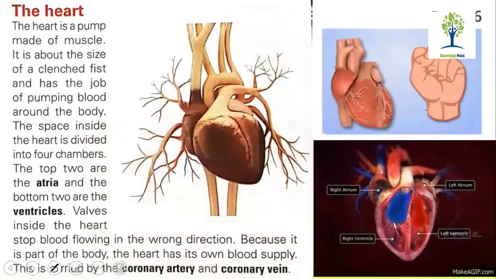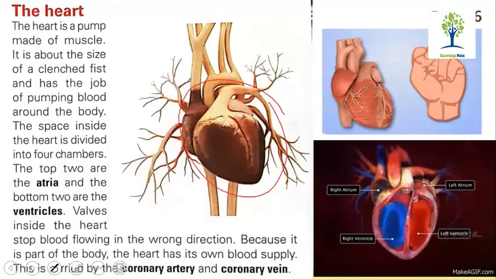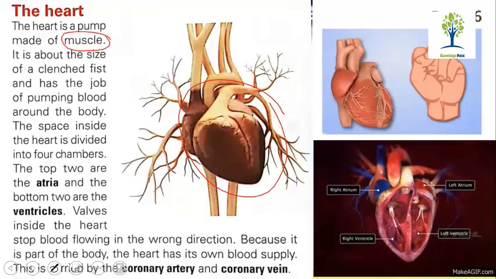Okay, so the heart is a pump made of muscle. It is a muscular organ, made from muscles. It is about the size of a clenched fist and has the job of pumping blood around the body.